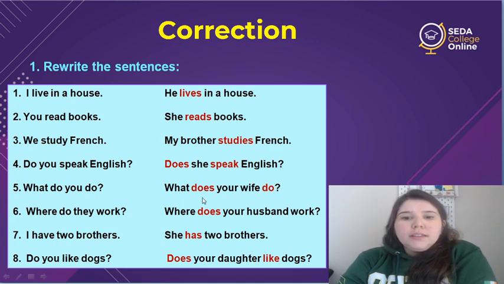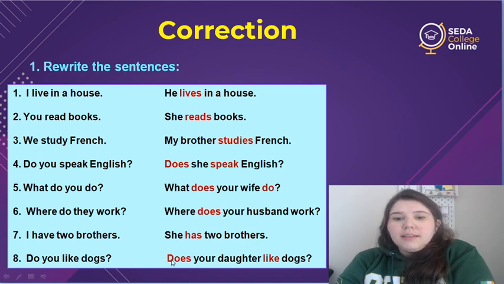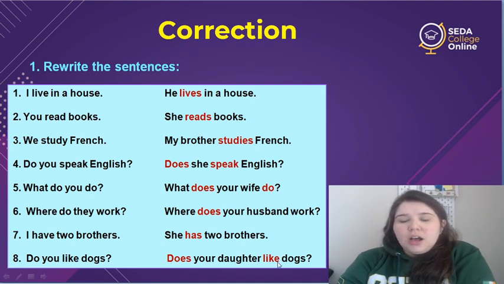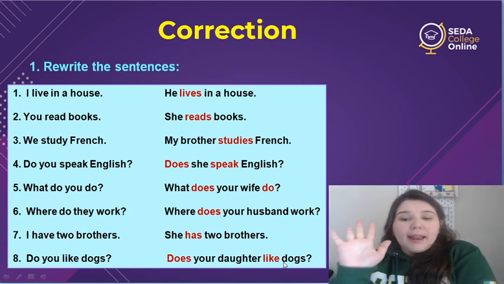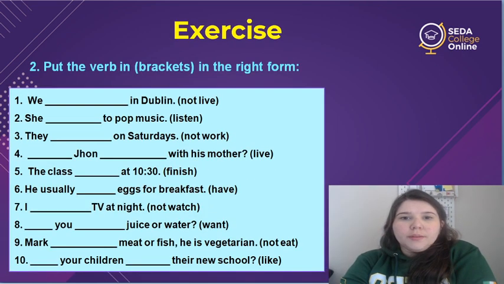5, what does your wife do? 6, where does your husband work? 7, she has two brothers. 8, does your daughter like dogs? All good? Let's practice a bit more.